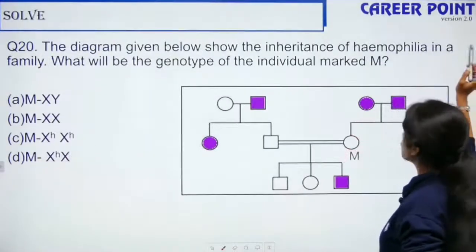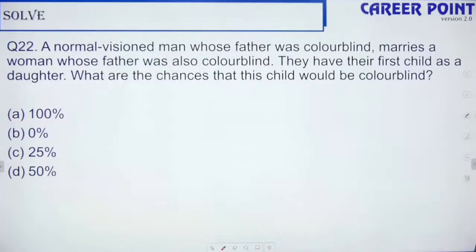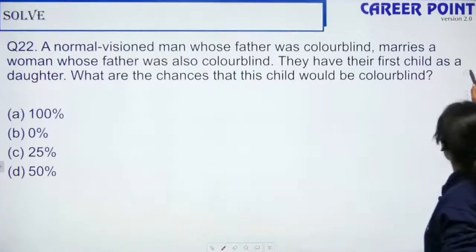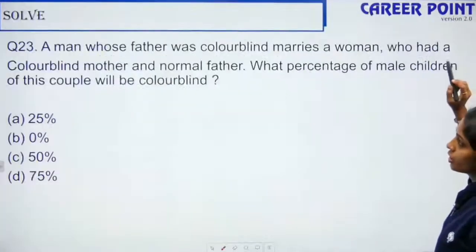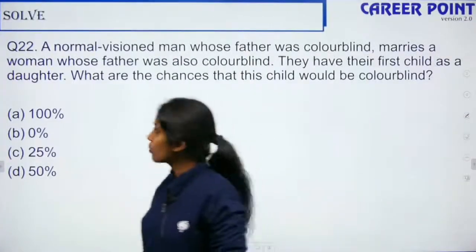Okay, there's no question number 21. All right. So directly to 22: a normal vision man whose father was colorblind marries a woman whose father was also colorblind. They have their first child as a daughter. What are the chances that this child would be colorblind? So give me a minute. I want to check if the next question is also 22. No. So there is no question number 21. Yes, solve this question for me.